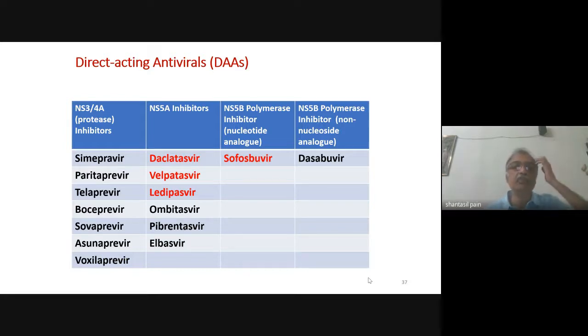Among these drugs, sofosbuvir, velpatasvir, and daclatasvir are available in our program. Now, this hepatitis C has got 7 genotypes, and some of these drugs are genotype specific. That means they are active against only specific genotypes, and some of these drugs are pan-genotypic. That means they are active against all genotypes. In our hepatitis control program, we are using only pan-genotypic drugs, sofosbuvir, daclatasvir, and velpatasvir.